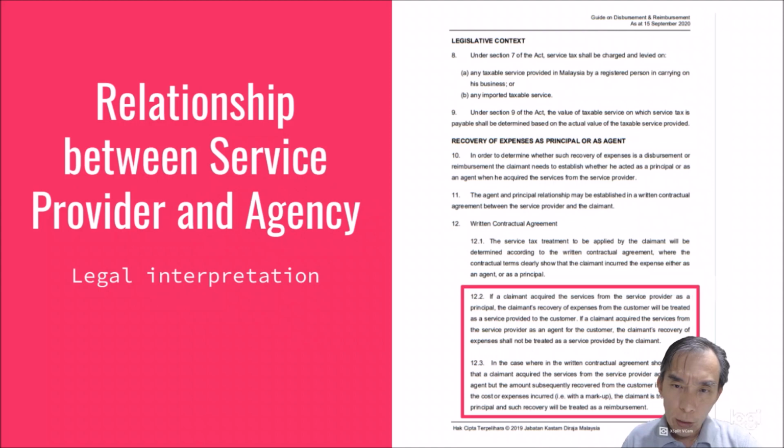So what is in the law? A relationship between service provider and agency is important. So just now we were saying an example of a plumber and a cleaner.